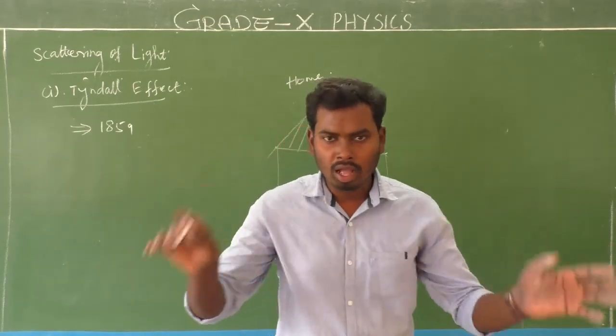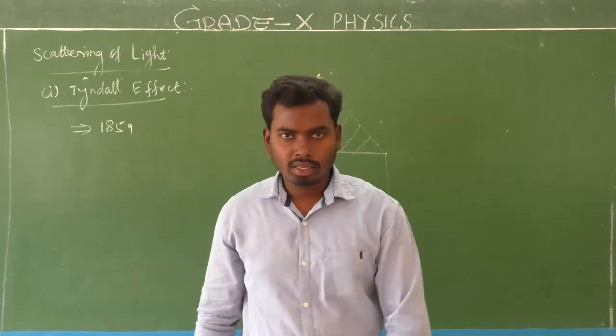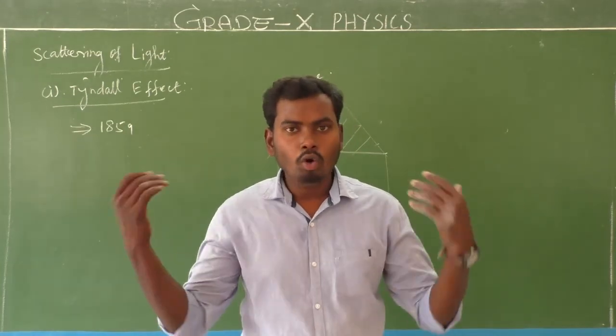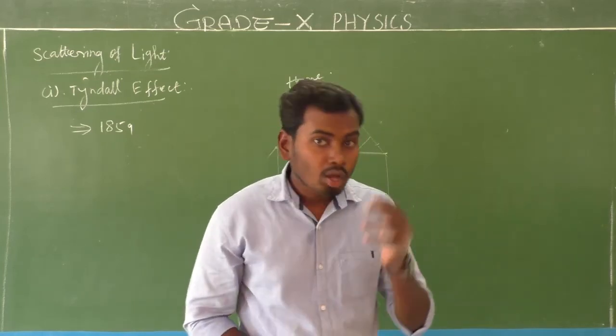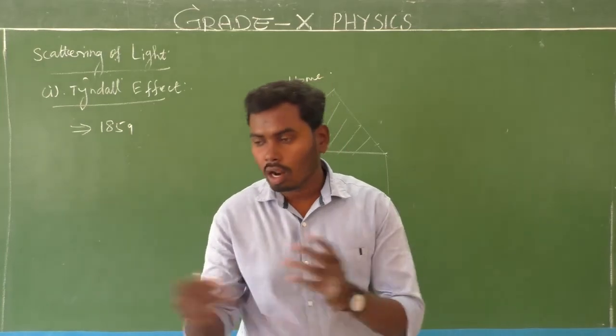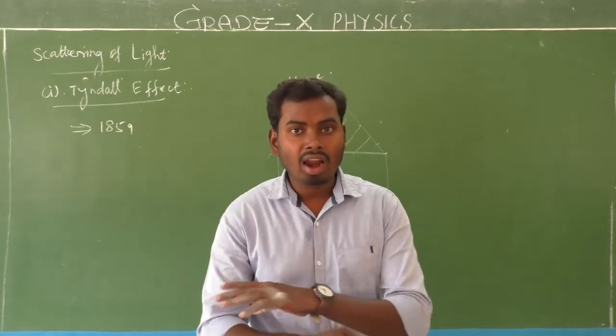Look here, I'm in this classroom. Around me, so many things are there. Gas particles are there, dust particles are there, smoke particles are there, water droplets are there, so many things are there. Am I right? Because air is everywhere around us.